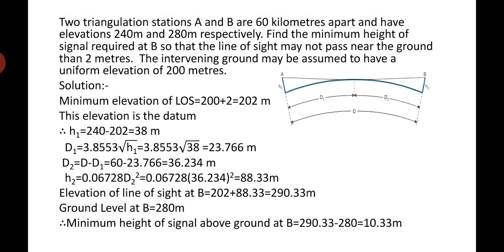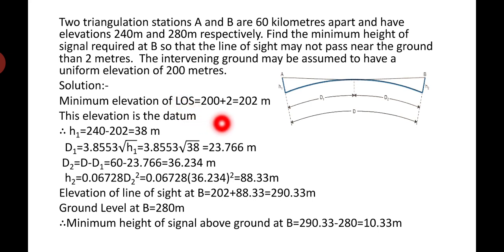Now here, if you take a problem, two triangulation stations A and B, I have taken 60 kilometers apart and have elevations of 240 meters and 280 meters respectively, the tangential D1 and D2. Find the minimum height of the signal required at B so that the line of sight may not pass nearer to the ground than 2 meters. The intervening ground may be assumed to have a uniform elevation of 200 meters. Now you can easily get this solution.